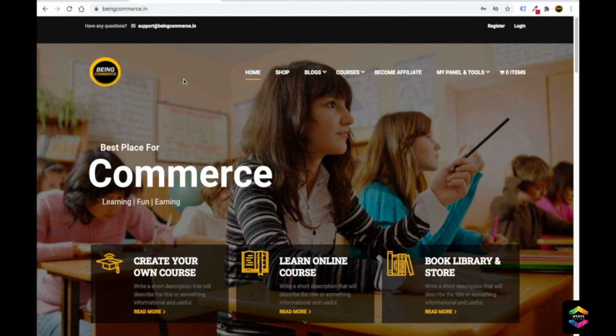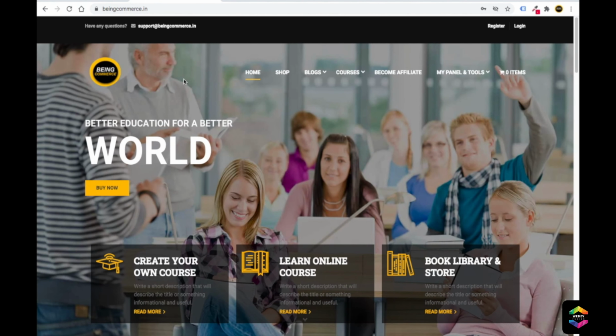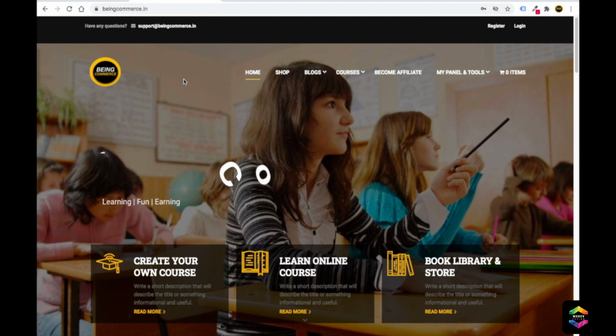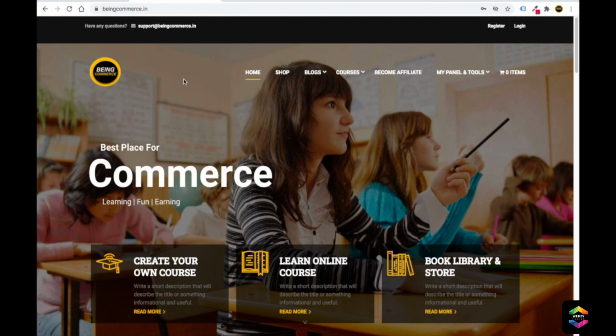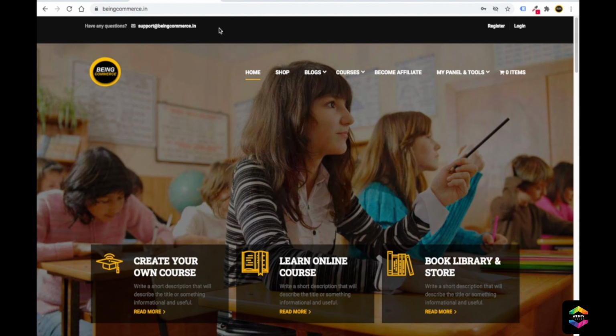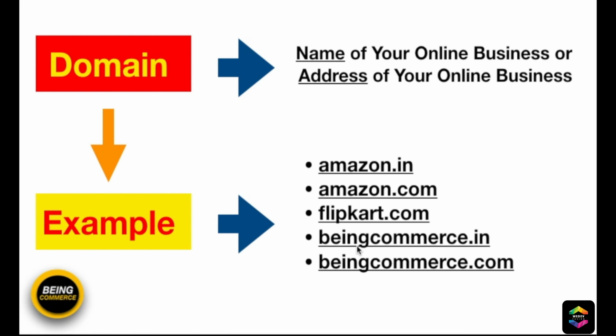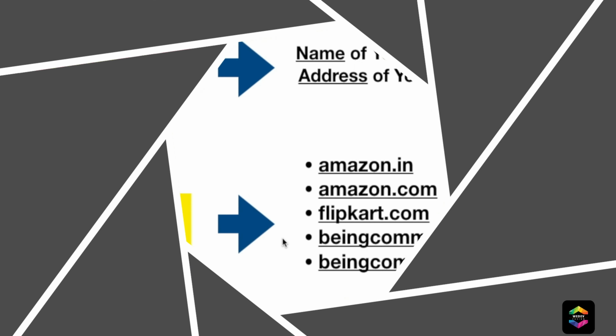According to your requirements, your business, and your own opinion, you can acquire whatever domain name you want, so that whenever someone searches or types the domain name of your business, they can come to your website. So simple. Hope you guys have somehow understood the idea of what a domain is.